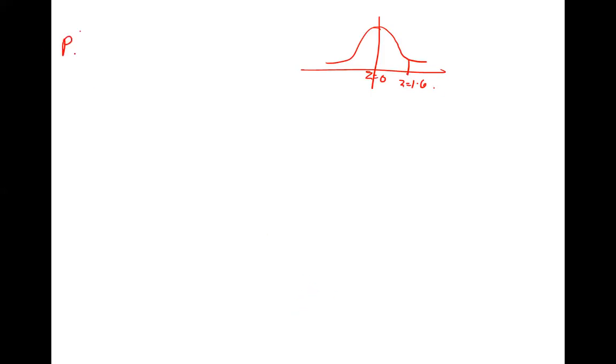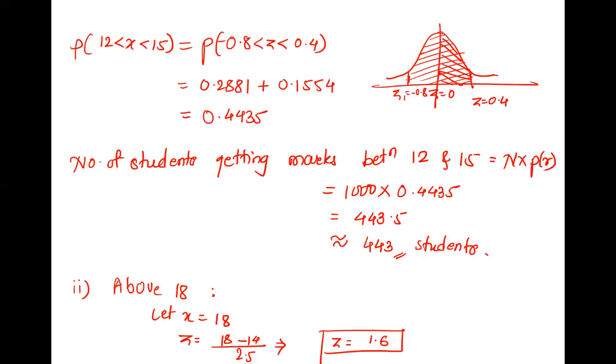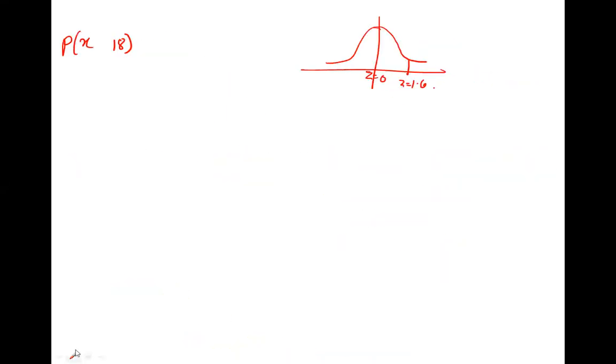So probability of x and 18. What is the sign there? What is the word? Above. Great. Above 18, right? Above means greater than 18. So x is greater than 18. And accordingly, we convert it in z: z is greater than 1.6, and there is a greater than sign.